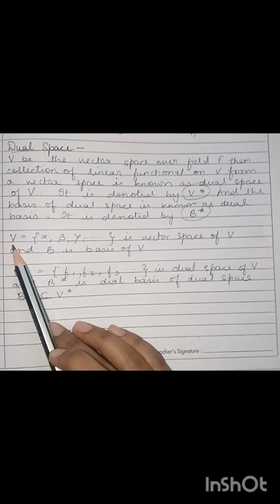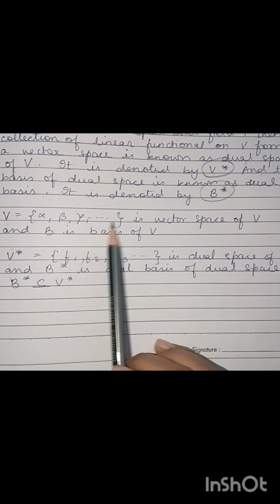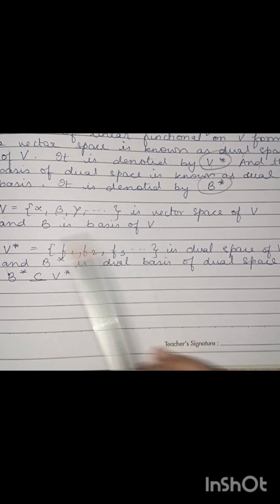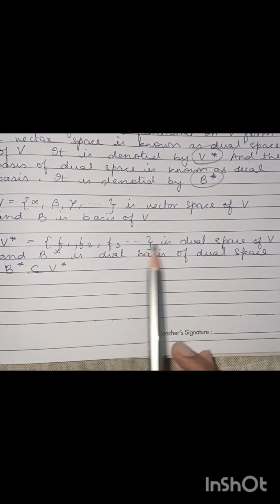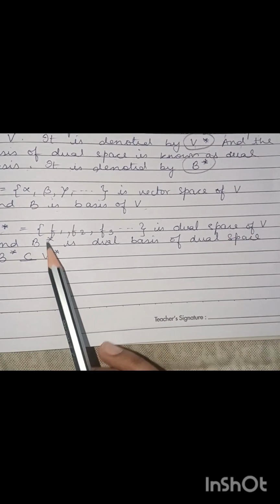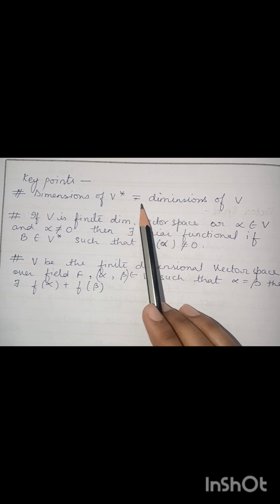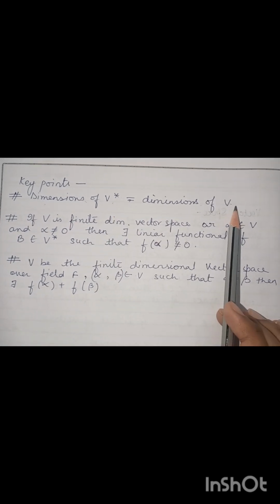Then next we have V, equal to alpha, beta, gamma, a set. This is a vector space and B is the basis of V. So V star will be the functionals f1, f2, f3 and so on, the dual space of V, and B star is the dual basis of the dual space, where B star will be a subset of V star. Now the key points over here are that dimension of V star is equal to dimension of V. The dimensions will be the same for the dual space and the vector space.